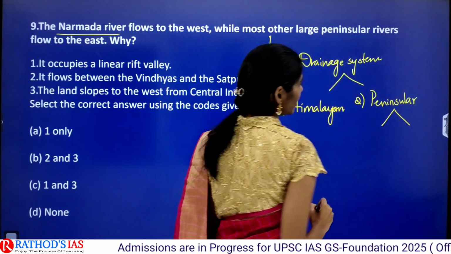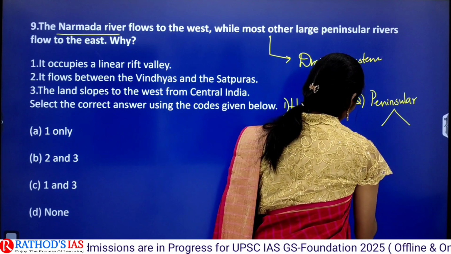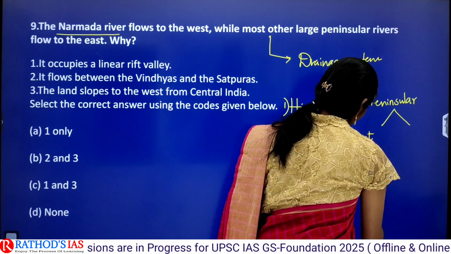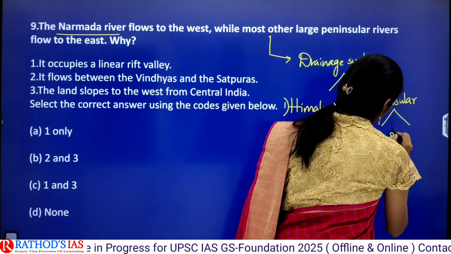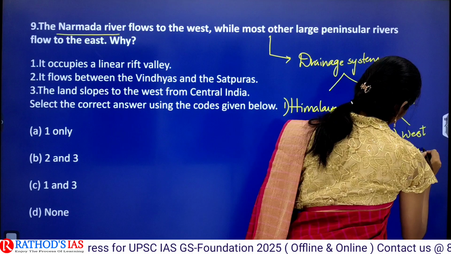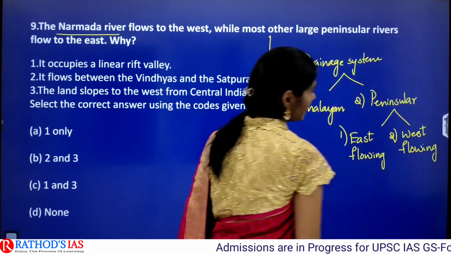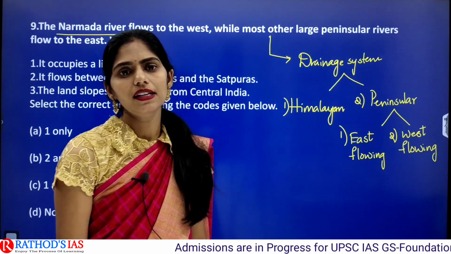In this peninsular again we have 2 types: east flowing rivers and west flowing rivers. Actually Narmada river is an example of this west flowing, and it is a perennial river.